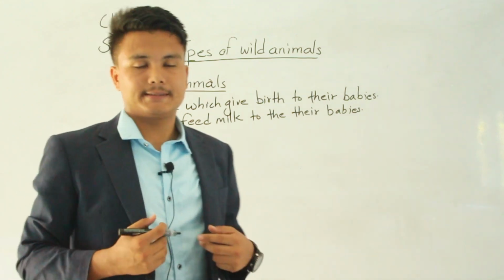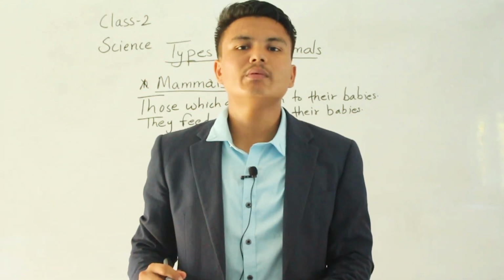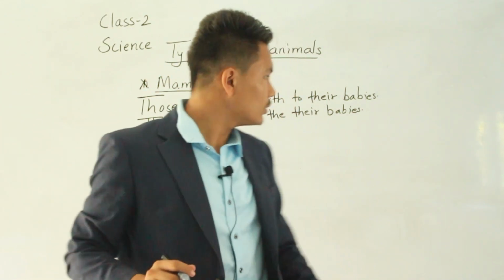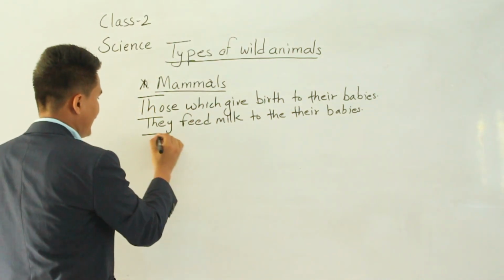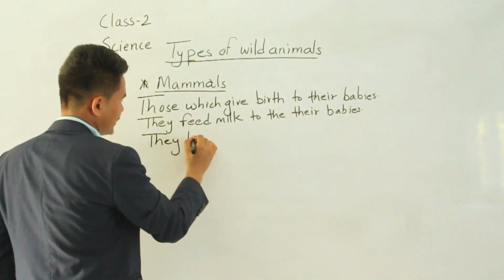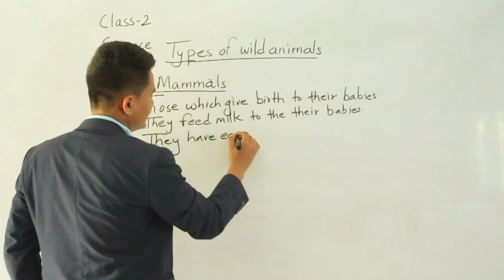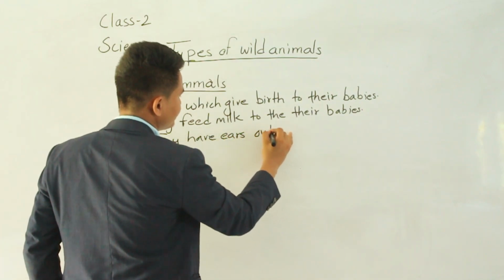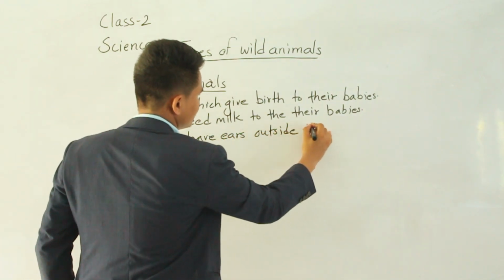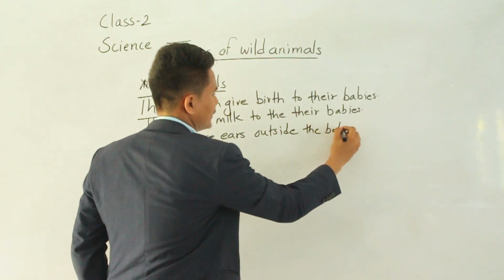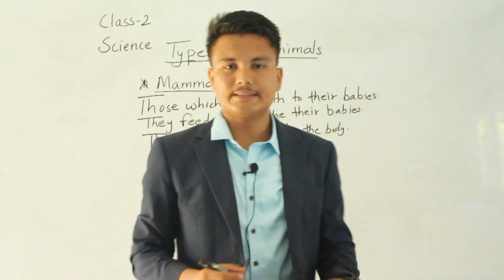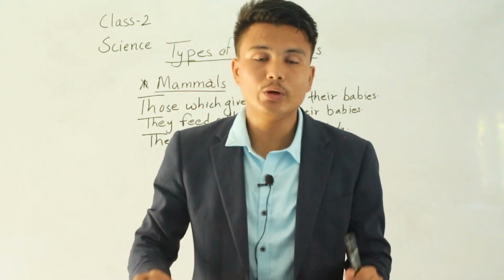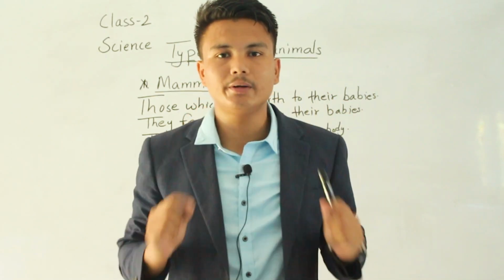So we human beings belong to mammals. Another characteristic is that they have ears outside the body. Understand? All the mammals have ears outside the body. We human beings also have 2 ears outside the body.